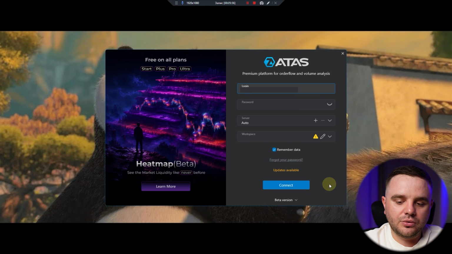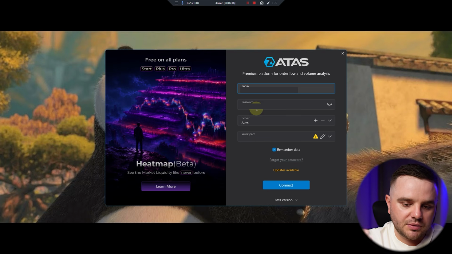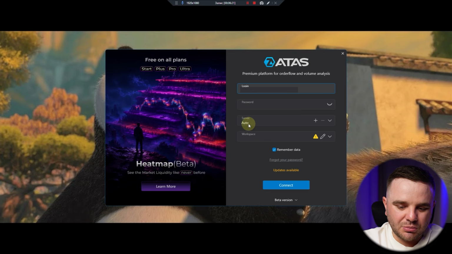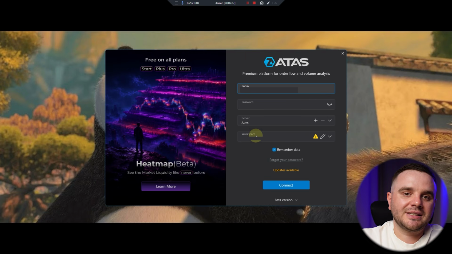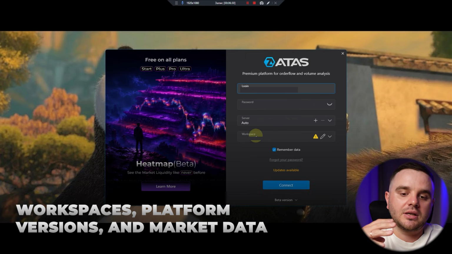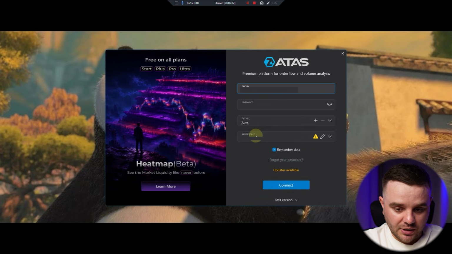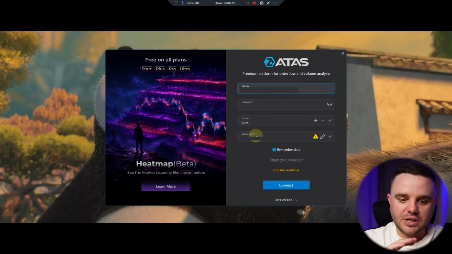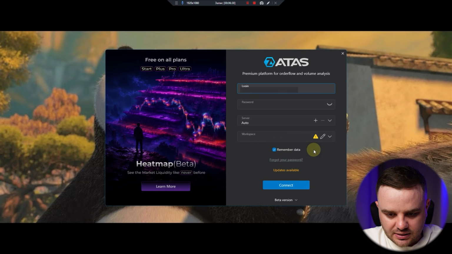Okay, the next step for you is to log in to the platform and start connecting all data and creating all indicators. You can see when you start this window for the first time, there will be your login, which is your email, and password. If you changed it, it is what you changed, or the password that you got in your email. Server, in most cases I use Auto. Workspace, at this moment you won't have any Workspace, because Workspace is your saved charts. I will show you when we set up the platform how my Workspace helped me save a ton of time. Remember data, yes.